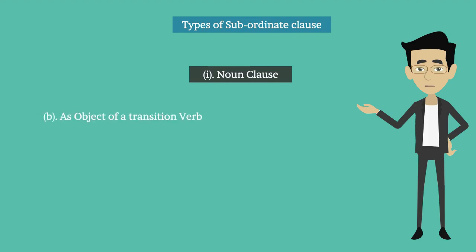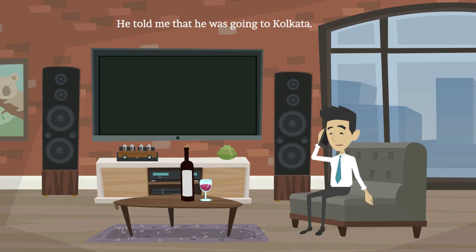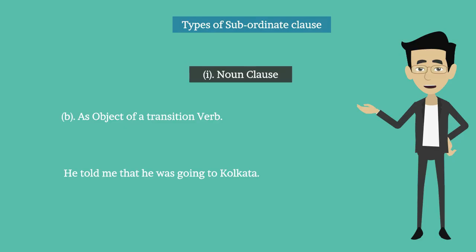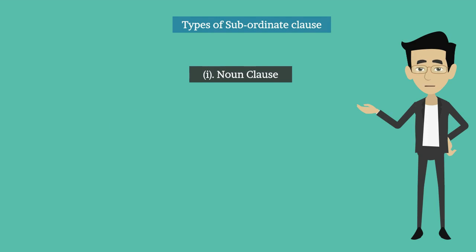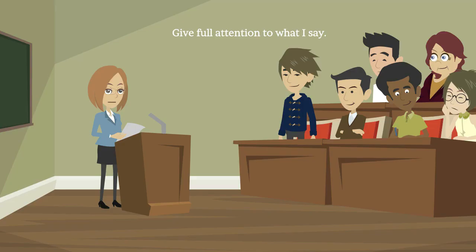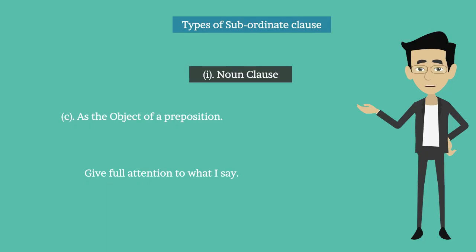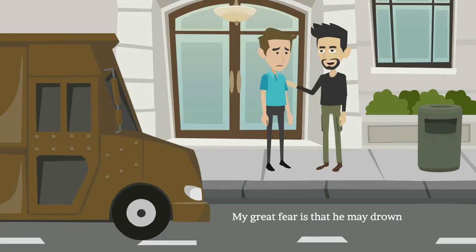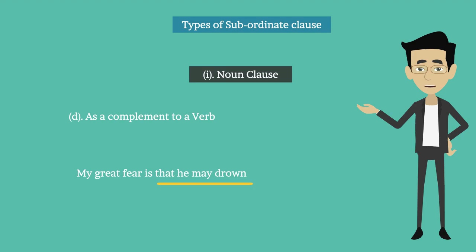B. As object of a transitive verb. For example, he told me that he was going to Kolkata. That he was going to Kolkata is the object of the verb told. C. As the object of a preposition. For example, give full attention to what I say. What I say is the object of the preposition to. D. As a complement to a verb. For example, my great fear is that he may drown. That he may drown is a complement of the verb is.